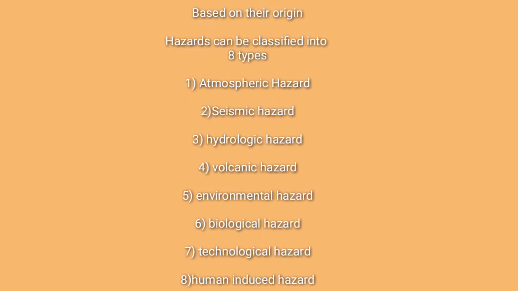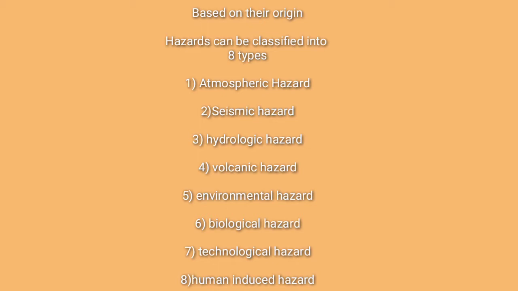Next one based on their origin. Hazards can be grouped into 8 types. First one, atmospheric hazard. Atmospheric hazards include thunderstorms, lightning and heat waves. And second one, seismic hazards. Seismic hazards include earthquake, tsunami and landslides. And third one, hydraulic hazard. Hydraulic hazards include flood and droughts.